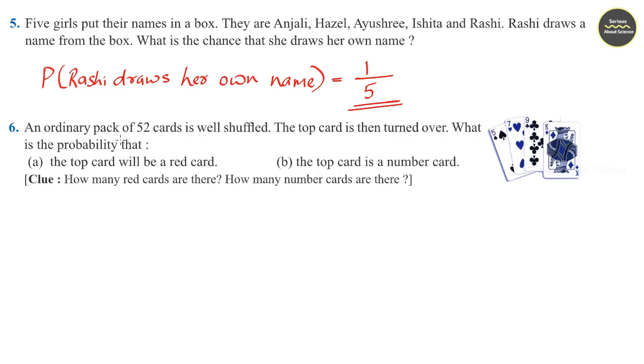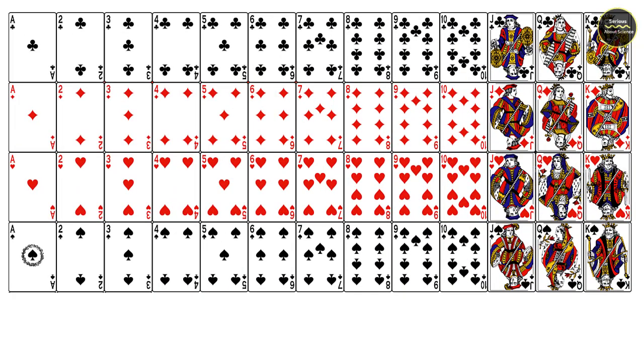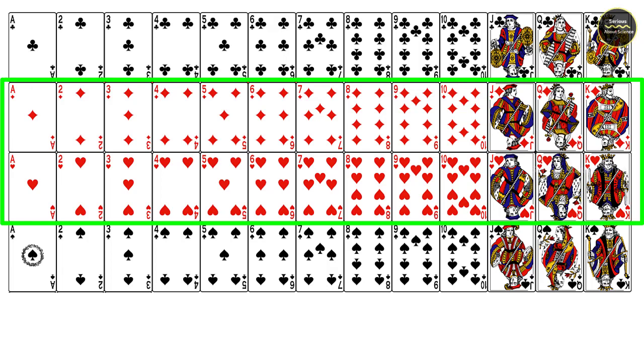Question number 6. An ordinary pack of 52 cards is well shuffled. The top card is turned over. What is the probability that the top card will be a red card? So out of these 52 cards, 26 are red and 26 are black.